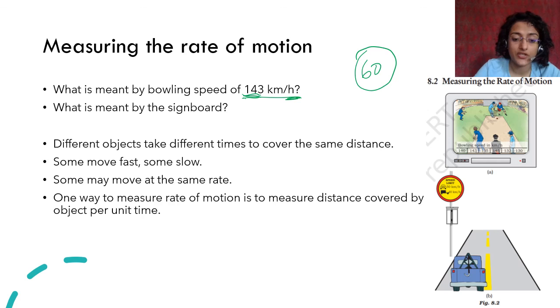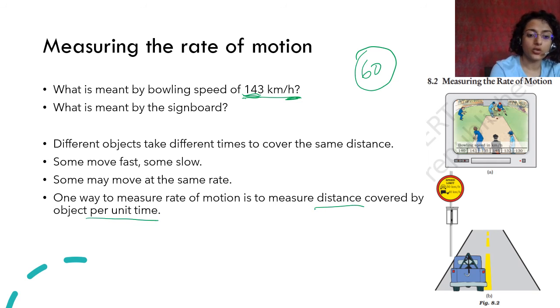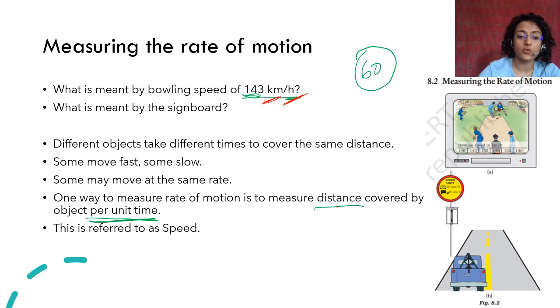So one way to measure rate of motion is to measure distance covered by an object per unit time. Here they are talking about kilometer, and per unit time is in an hour. So these many kilometers in an hour. So distance covered by an object per unit time is called speed. You know this, बहुत speed से चला रहा था गाड़ी, speed कम है. We keep using this term loosely, actually not loosely, but you know what it means. So this is the scientific way. It is the distance covered per unit time.